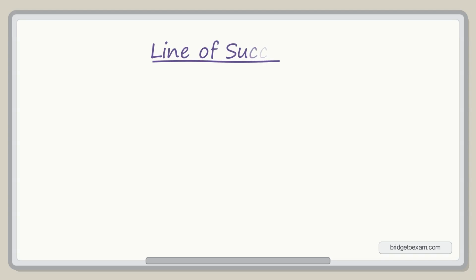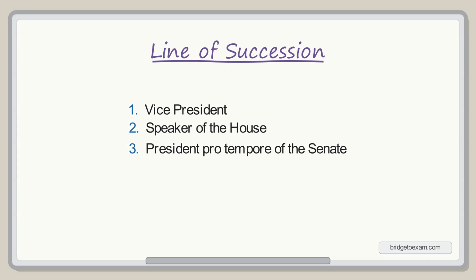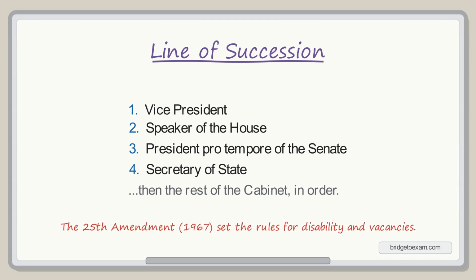What if the president can't serve? There is a clear line of succession. First is the vice president, then the Speaker of the House, then the President pro tempore of the Senate. After that comes the Secretary of State, and then the rest of the cabinet in the order their departments were created. The 25th Amendment from 1967 set the formal rules for presidential disability and for filling a vacant vice presidency.